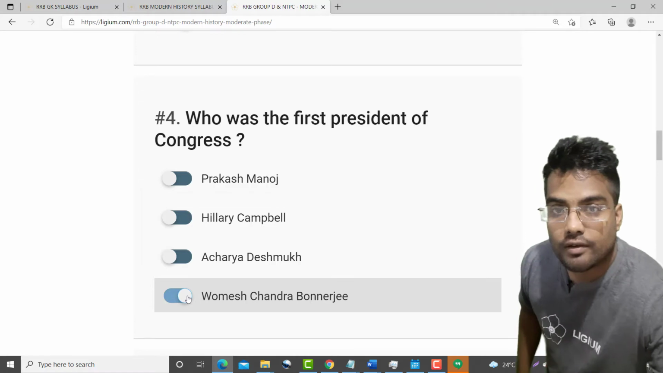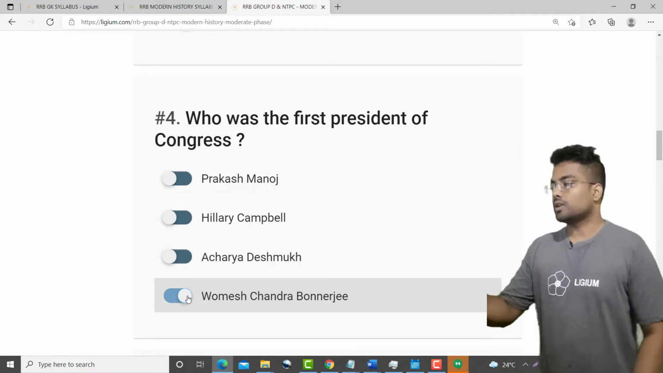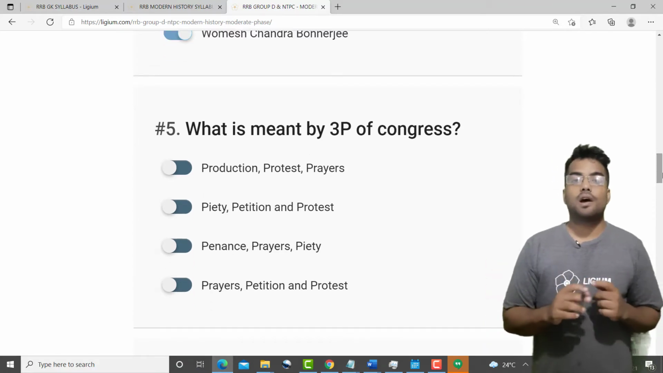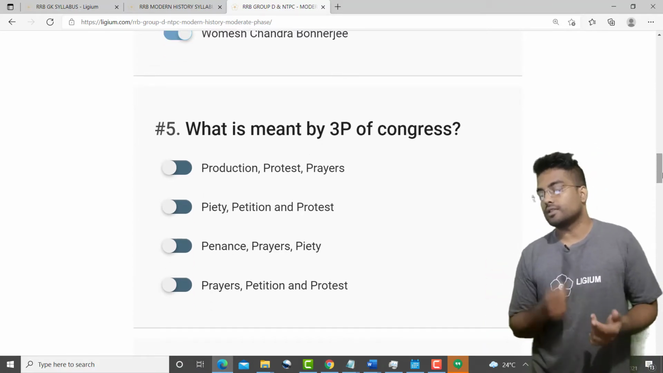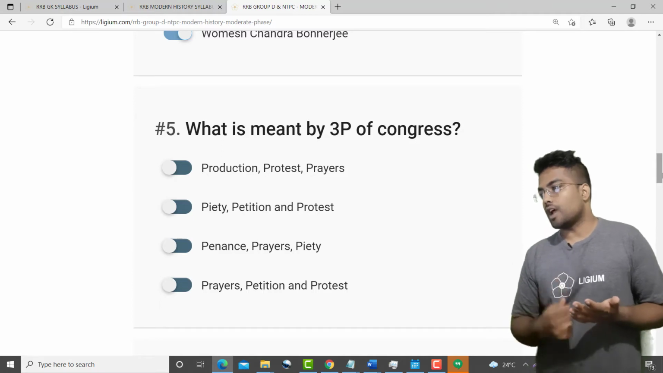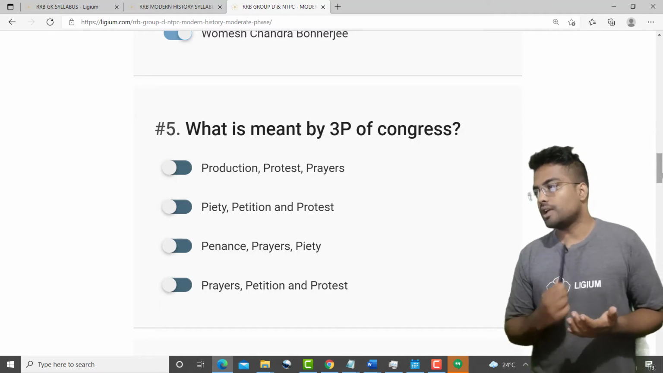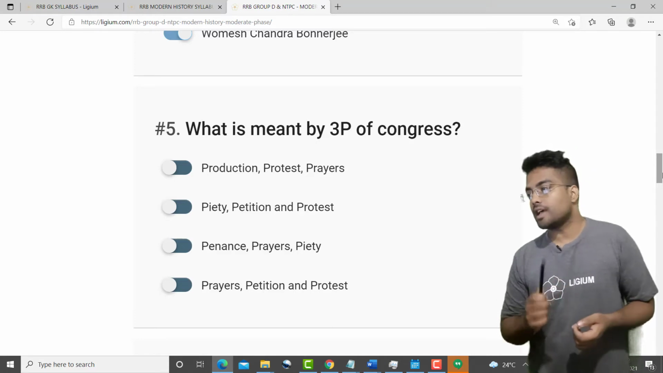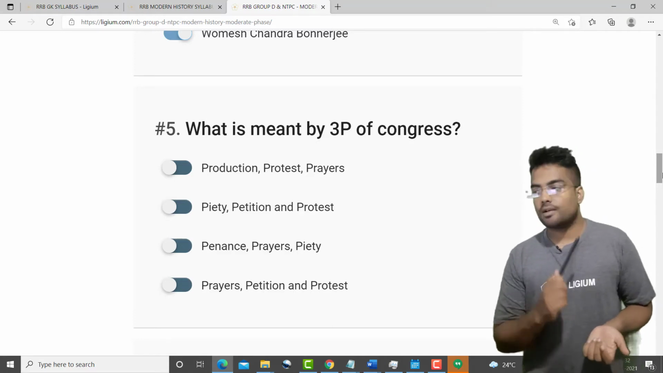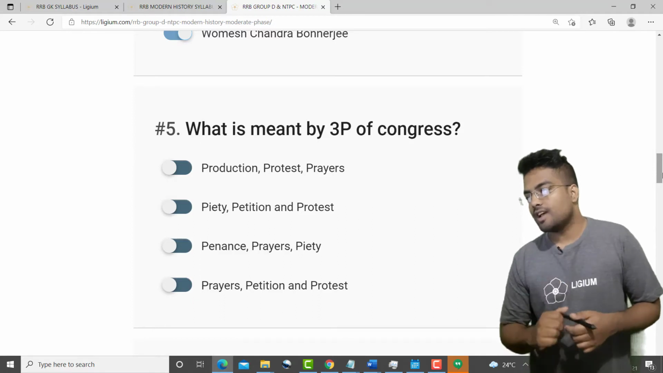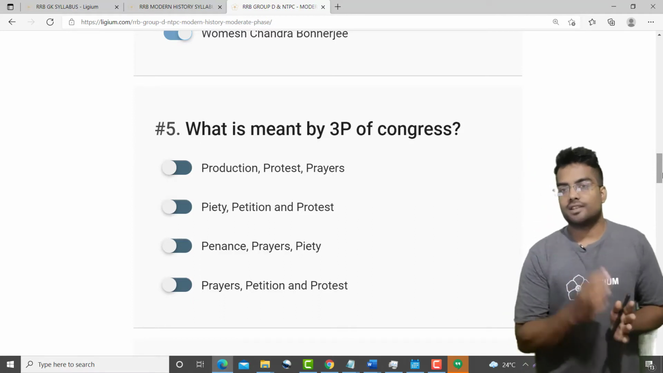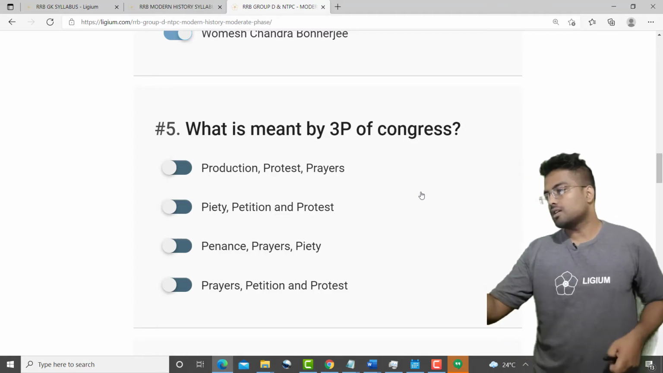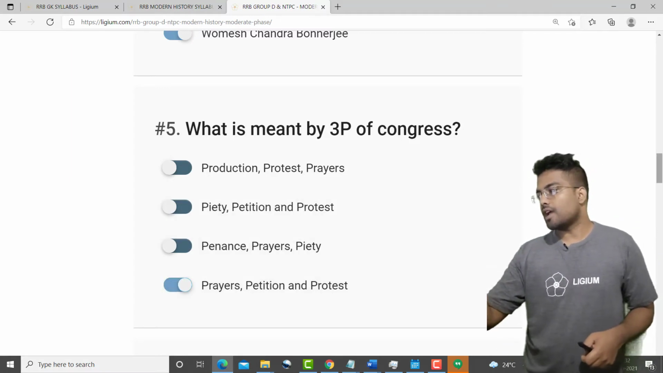So we have solved the fourth question. Let's explore the fifth question. What is meant by the 3P of Congress? The first option is production, protest and prayers. The second option is piety, petition and protest. The third option is penance, prayers and piety. And the fourth option is prayers, petition and protest. The correct answer is that the Congress believed in three things, that is prayers, petition and protest. So let me mark option D.